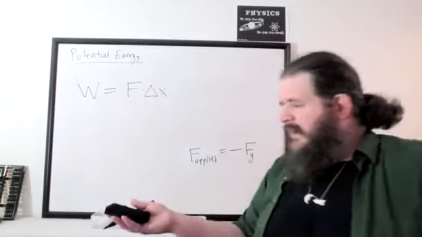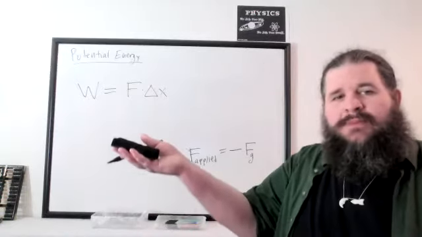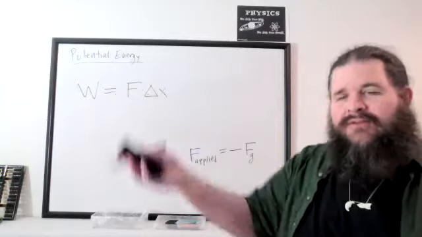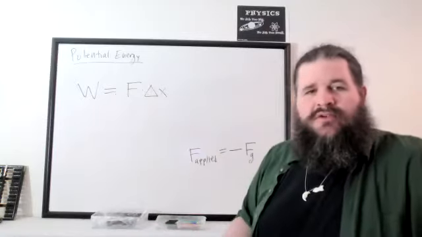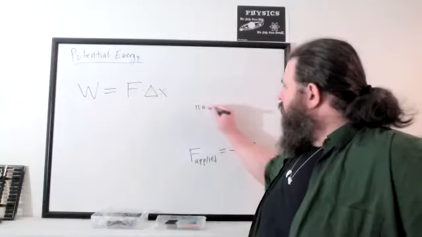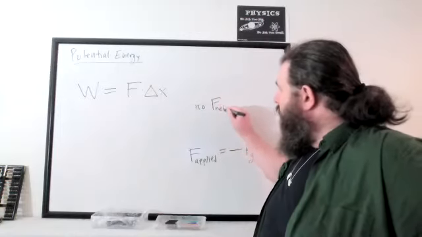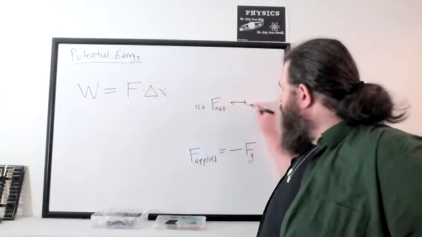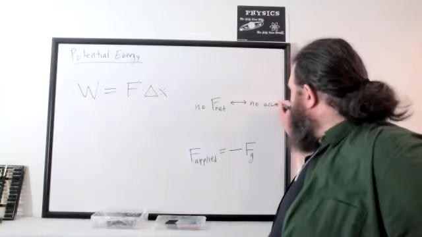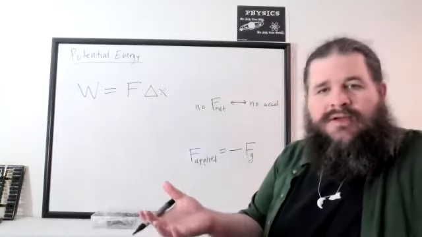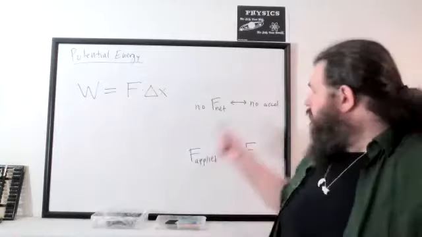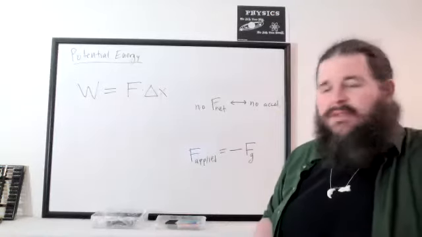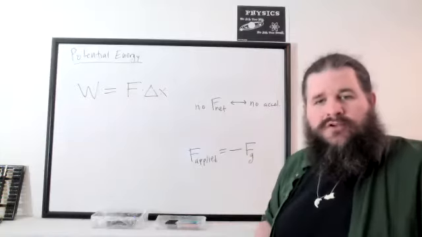But even if I'm moving it at a constant speed, I'm still applying exactly enough force to cancel out gravity. Because, and this goes back to Newton's first law, no net force is the same as no acceleration. If I want to move the object at a constant speed, no acceleration, just motion at a constant speed, then I need to make sure the total force is 0.